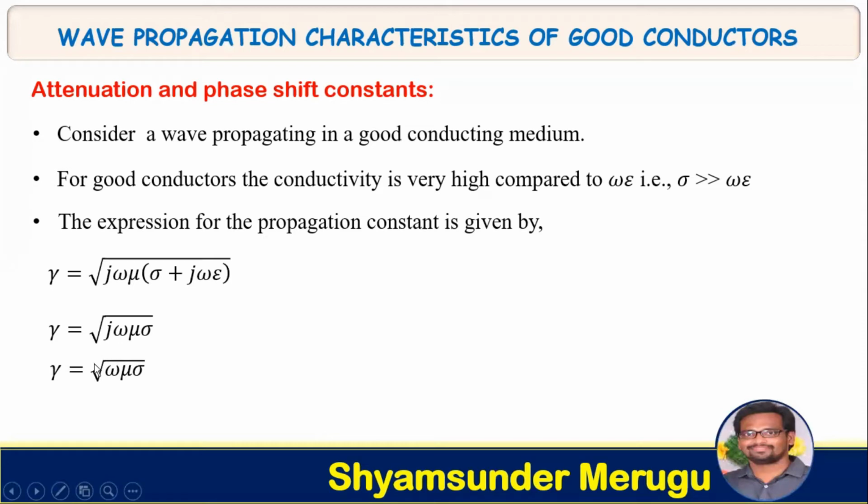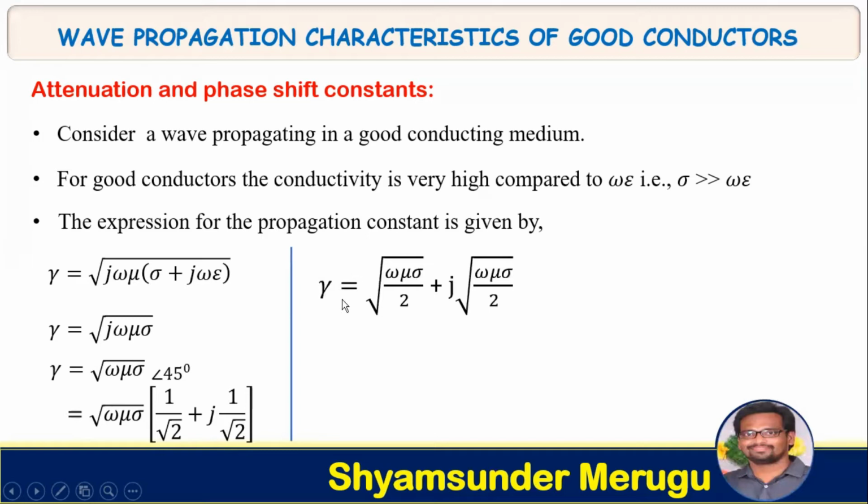Now writing square root of omega mu sigma and root j, we will be writing angle 45 degrees. Here, square root of omega mu sigma, and writing the angle 45 as 1 over root 2 plus j 1 over root 2, we get gamma equals square root of omega mu sigma over 2 plus j square root of omega mu sigma over 2.